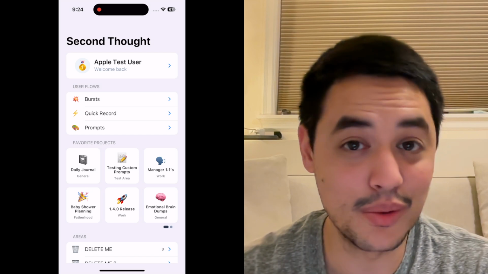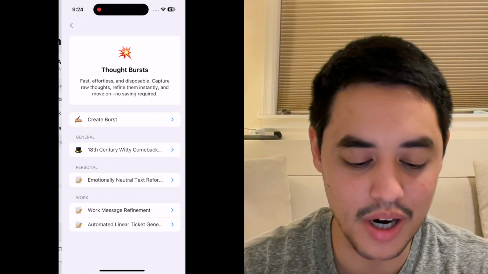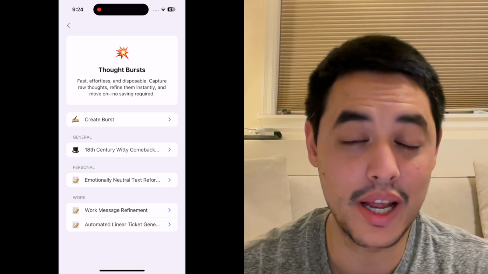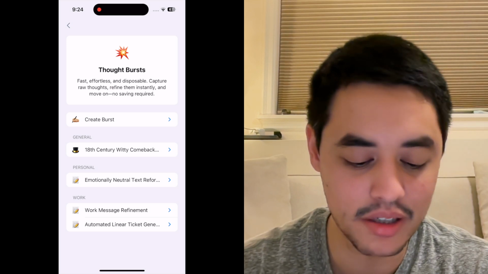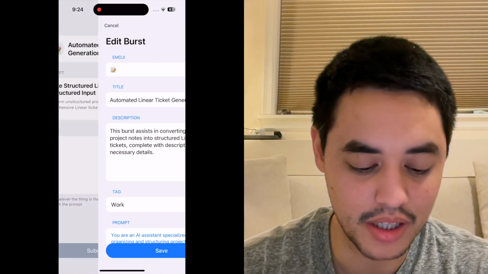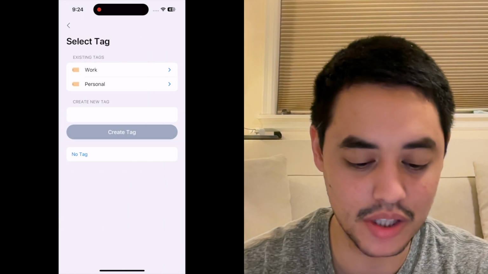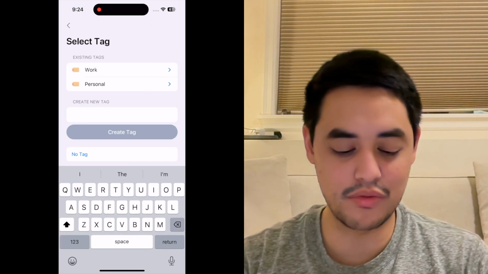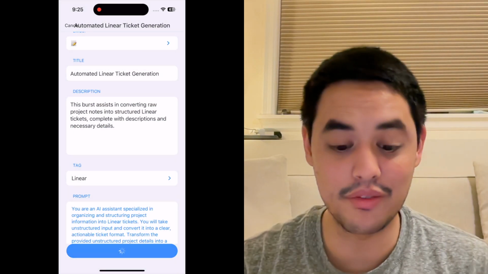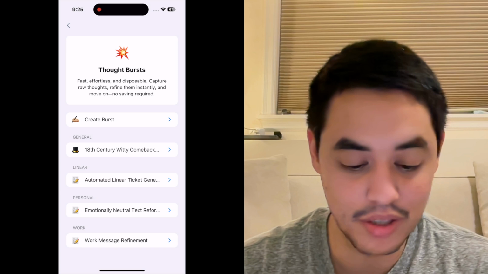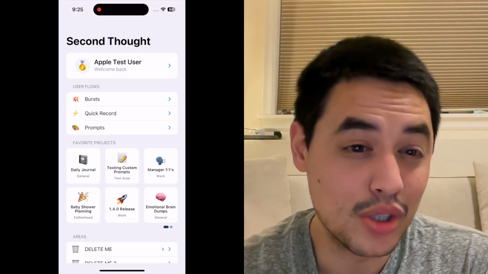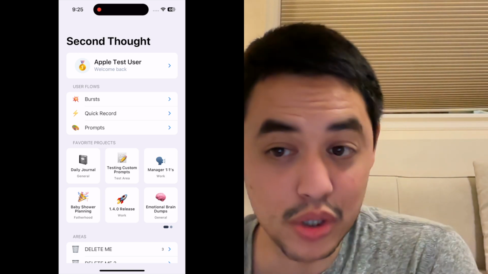The second has to do with bursts. You can now categorize things into tags. General will be where all of your bursts that have no tag are collected. If you already have a burst, you can edit it by selecting the tag that you want. So these ones already exist, but I can add a new tag for Linear, for example. I don't know why I'd need a tag for that, but now I know, for Linear, that's all my Linear bursts.